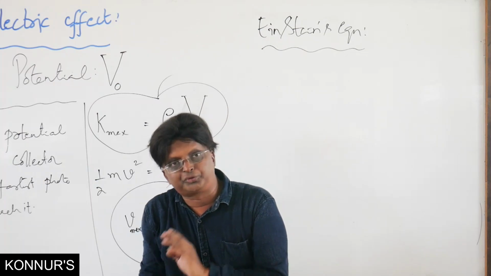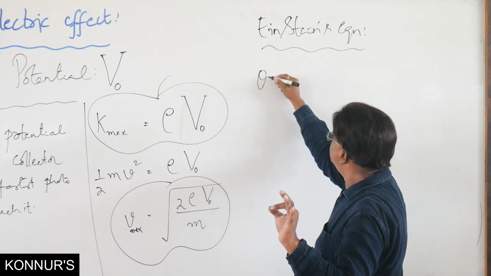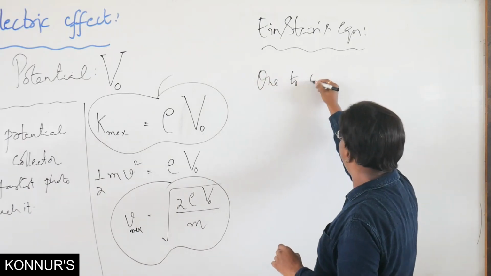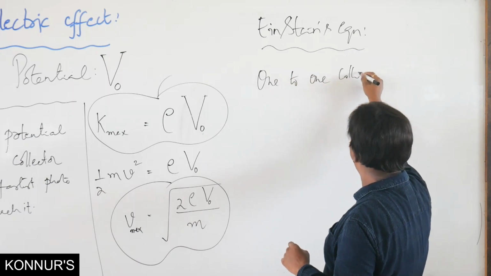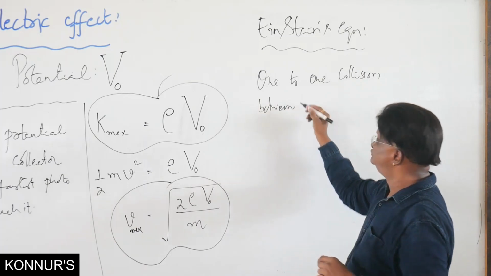First one is that photoelectric effect is a one-to-one collision. Remember all these important terminology. One-to-one collision, between whom is an important thing.